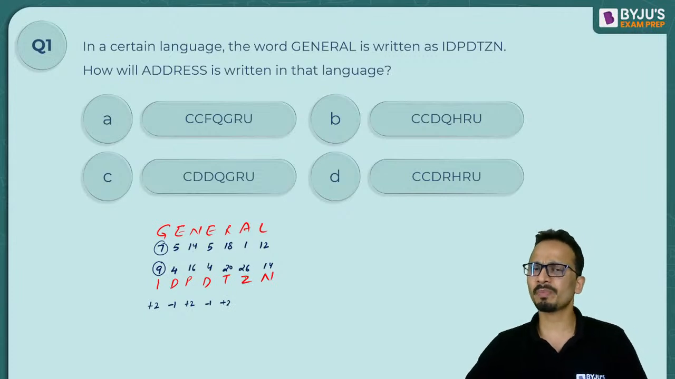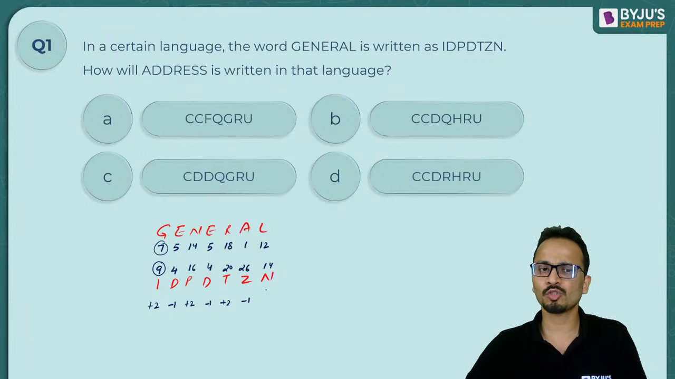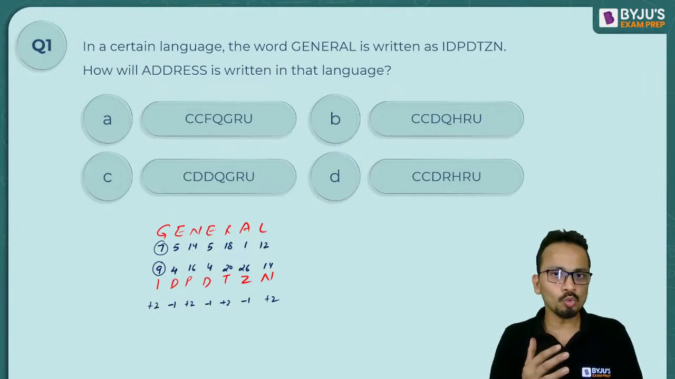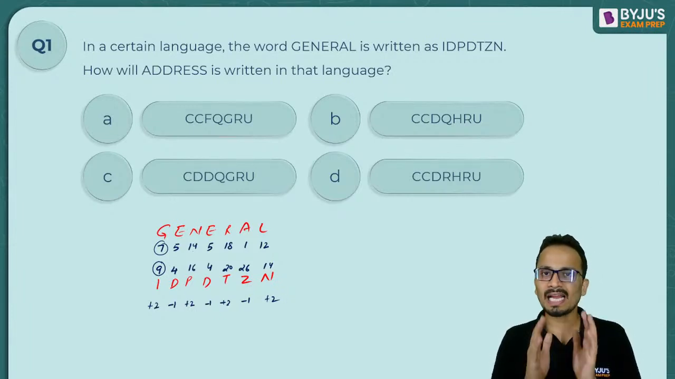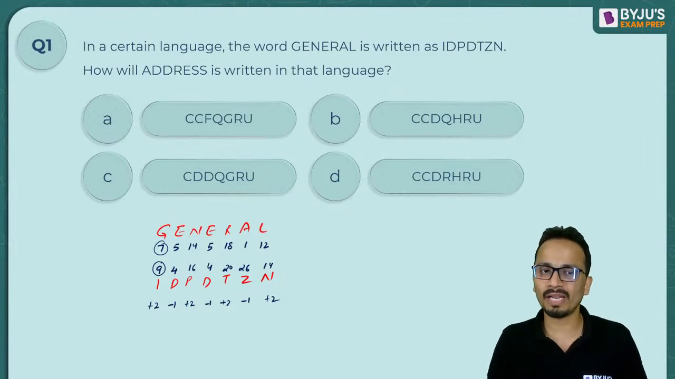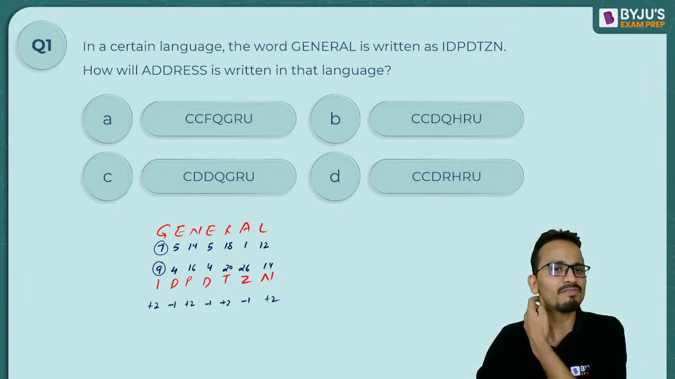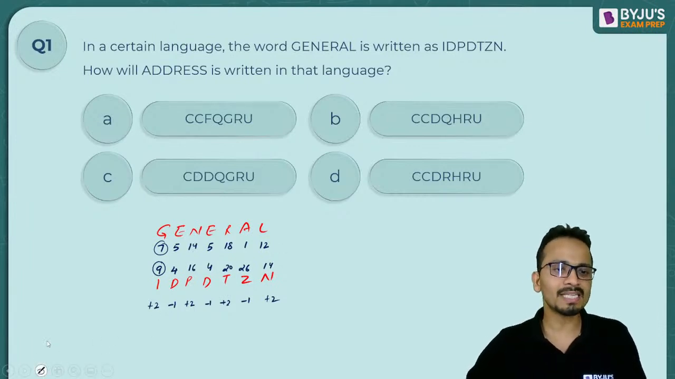From 1 to 26, it came to the previous one, so again I can say that it will be minus 1. And then from 12 to 14, it is plus 2. So alternately, they are adding 2 and subtracting 1 from each and every alphabet of the given word. So plus 2, minus 1, plus 2, minus 1 is the pattern that we have identified, and now we can apply the same logic on the word that is given in the question.